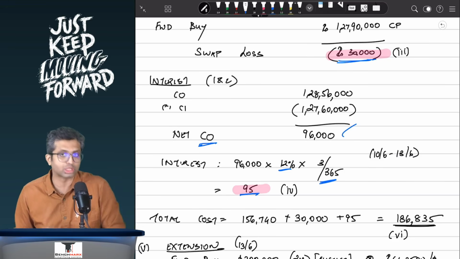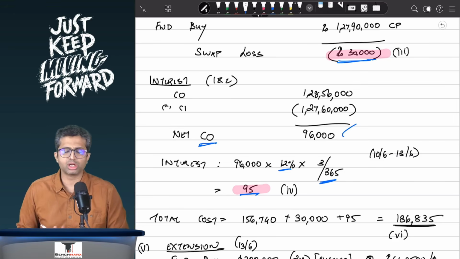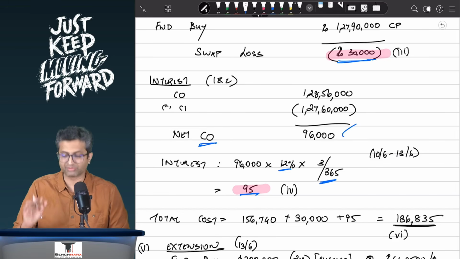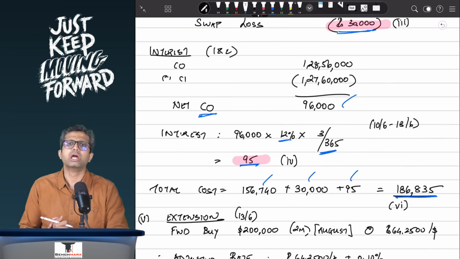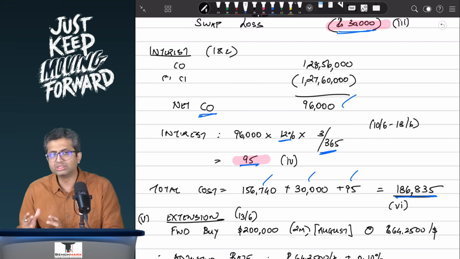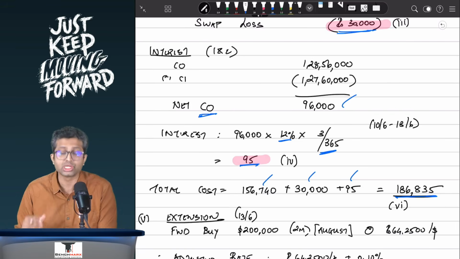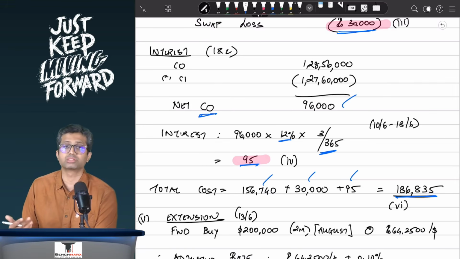And hence, the total that I will recover from the customer is 1,56,740 plus 30,000 plus 95. All of these are costs, and hence you will recover it from the customer: 1,86,835. Now this will be your total charges. Apart from that, the question has told you that the customer requests an extension.